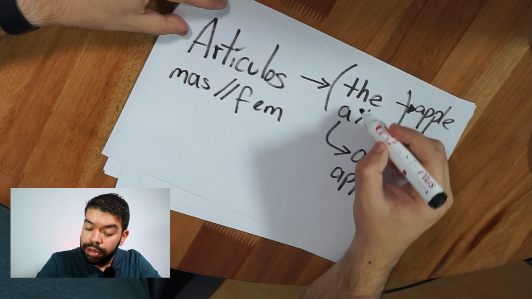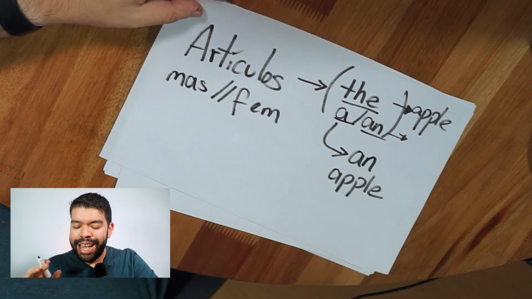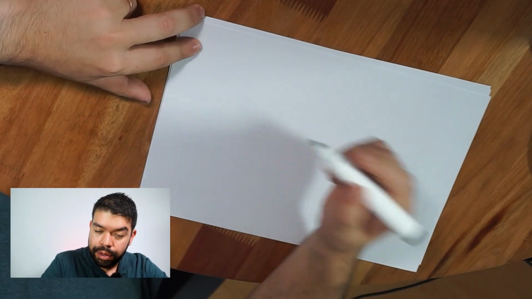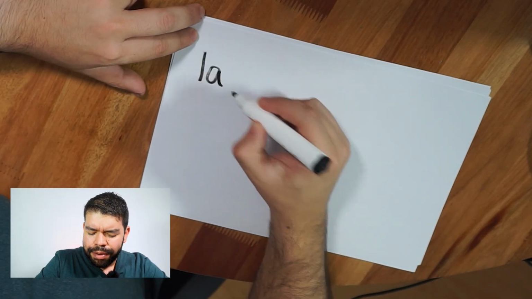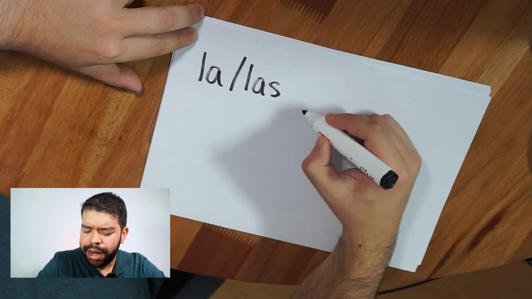Now, articles in English are the, a, or an. In Spanish, we have the definite article when you know what you're talking about: la or las for feminine.